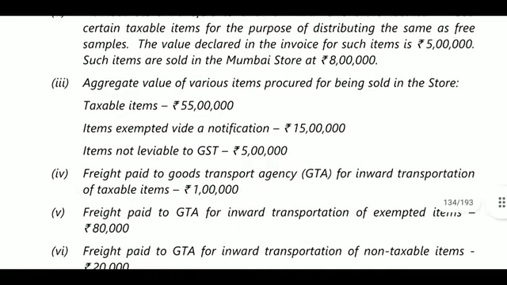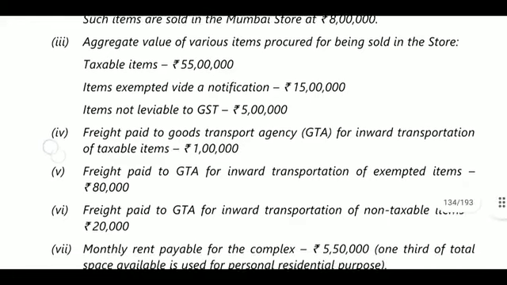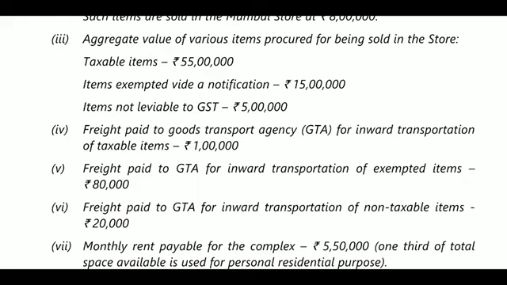Taxable items 55 lakhs. Okay. Items exempted by notification will be 15 lakhs. Next, items not leviable to GST 5 lakhs. So no GST will be payable on it, and above also no GST will be payable.